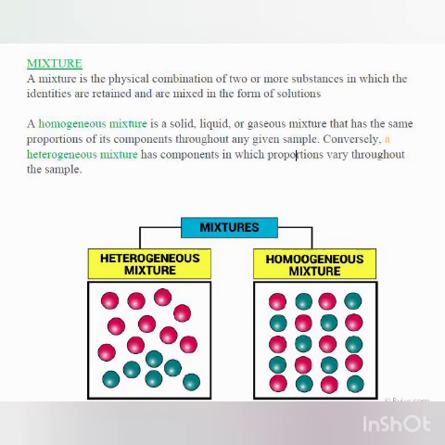Now when you add sodium chloride, that is table salt, in water, what will happen? The sodium chloride particles will occupy the space between the water particles, and now this solution or mixture will contain water particles as well as sodium chloride particles. It will have two different types of particles which are not chemically combined. So we can call it a mixture. I hope it is clear to all of you.